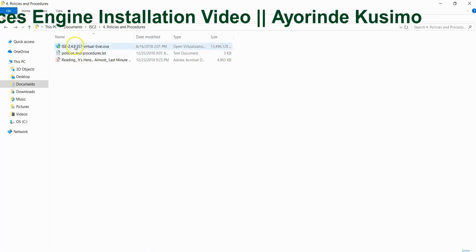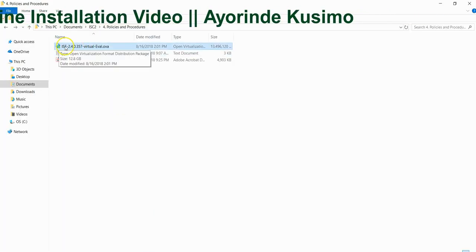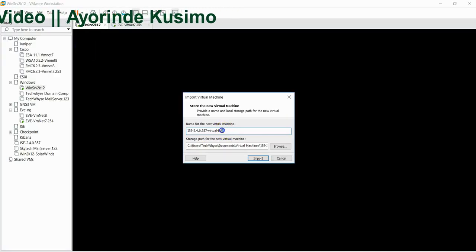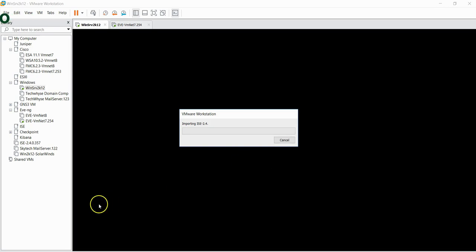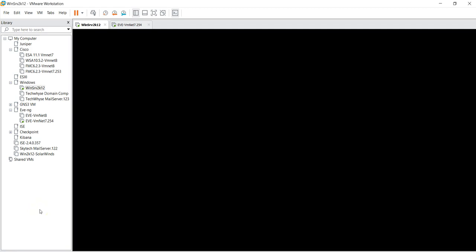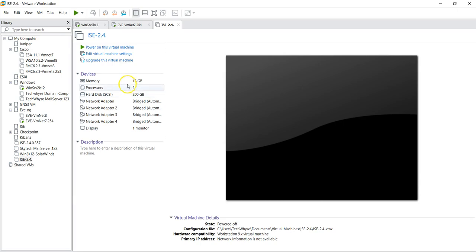So this is my OVA file for ISE version 2.4. I'm going to double click it. Okay, I'll just name it ISE 2.4 and click on import. It's going to import the OVA file into VM workstation, so we have to wait till it finishes the import process. It's almost done with the importing. Okay, fine, the importing is done.